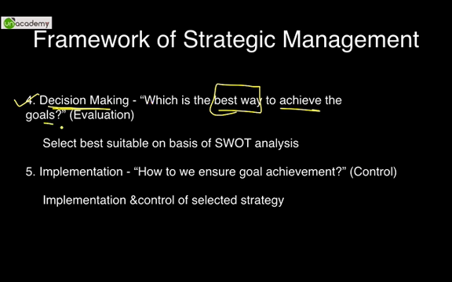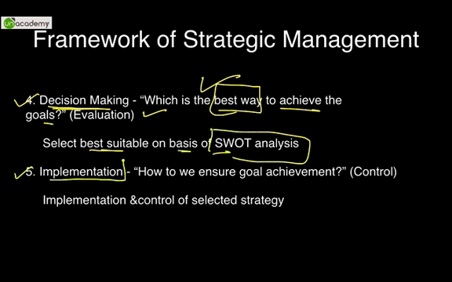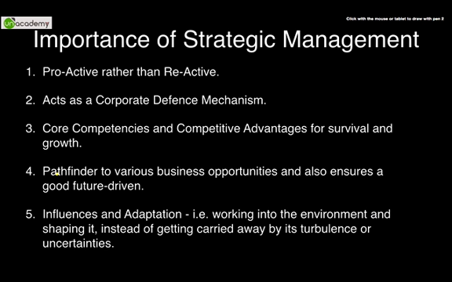We took out certain ways, many ways, multiple ways to make a decision, but we zero in on the best possible way and evaluate. To select the best suitable way on the basis of SWOT analysis, and then we finally implement it. Step 5 is implementation. How do we ensure goal achievement? How do we control it? Is final implementation. So implementation and control of selected strategy is in step number 5. So please remember, the framework has to be remembered in these steps.